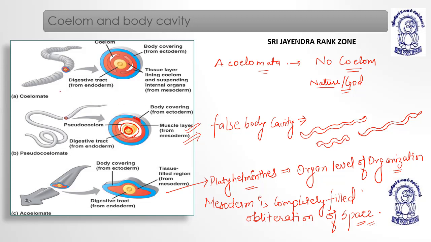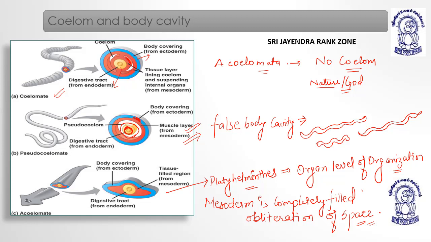Now when we talk about the coelomates, starting from Annelida, they have organs and they need space to pack the organs. So how to provide the space to pack organs? You can see the body covering, ectoderm, then the digestive tract, endoderm, and there is a space.